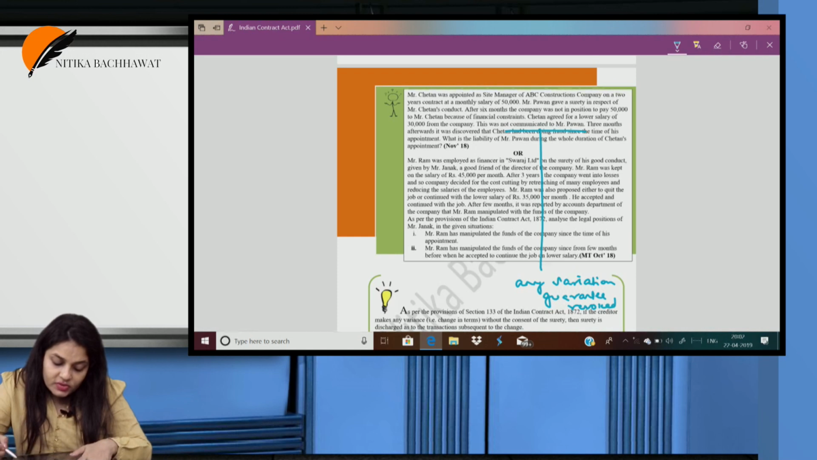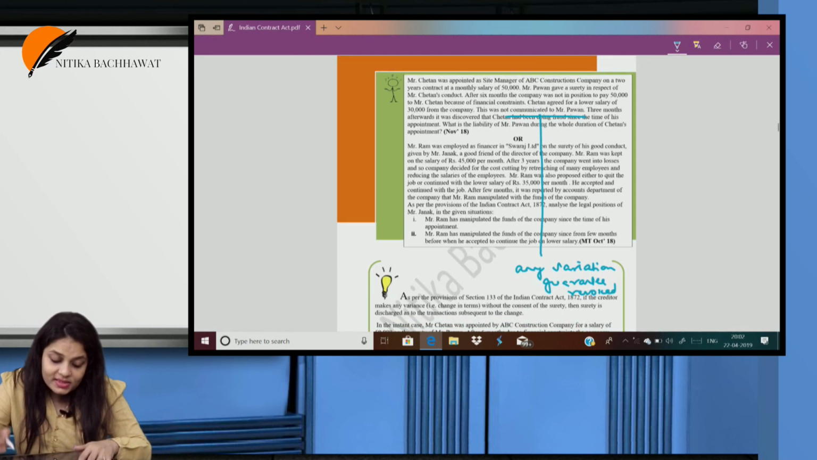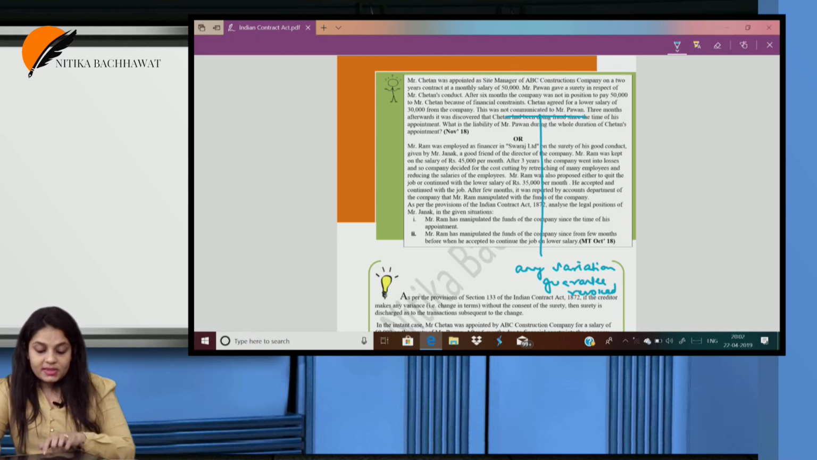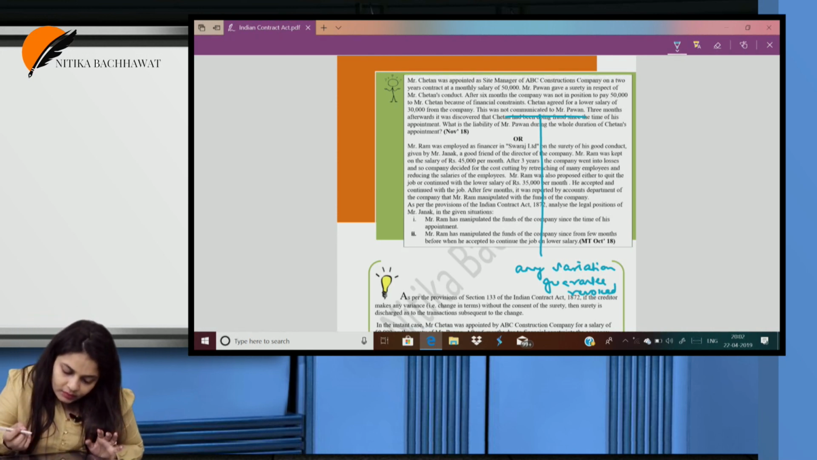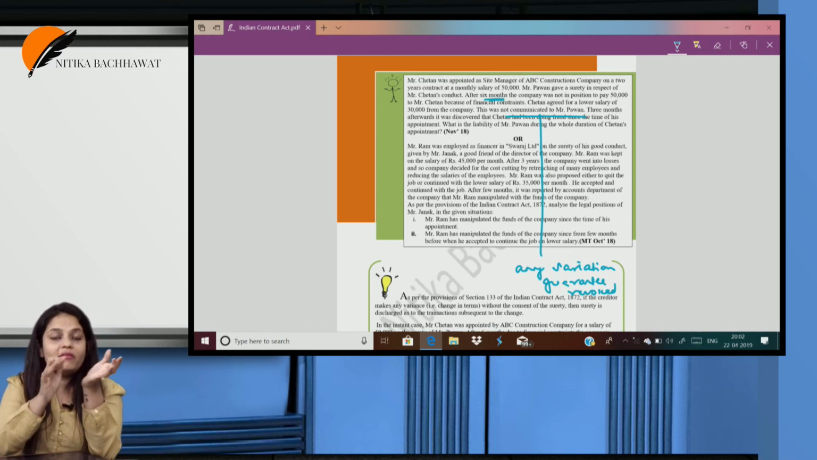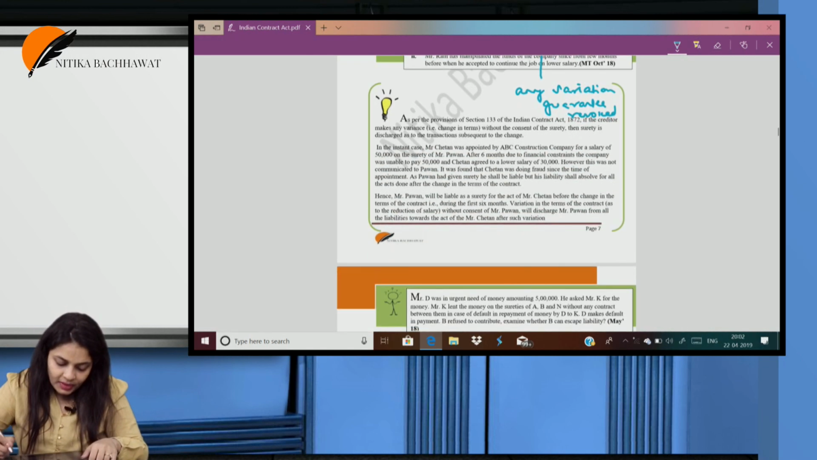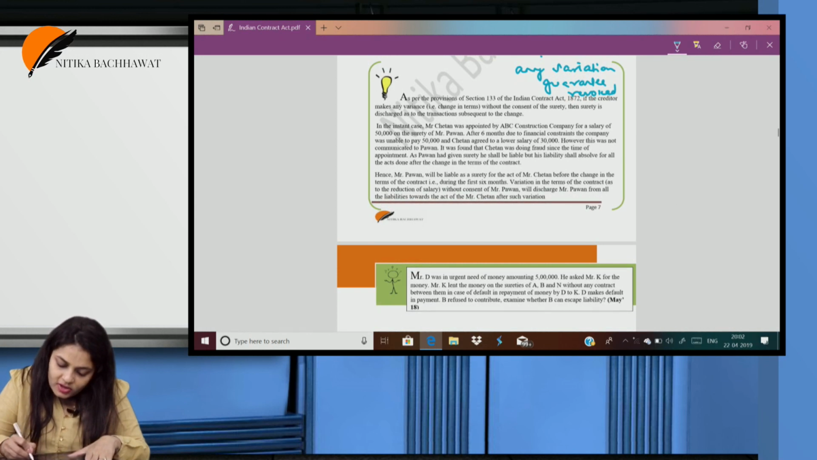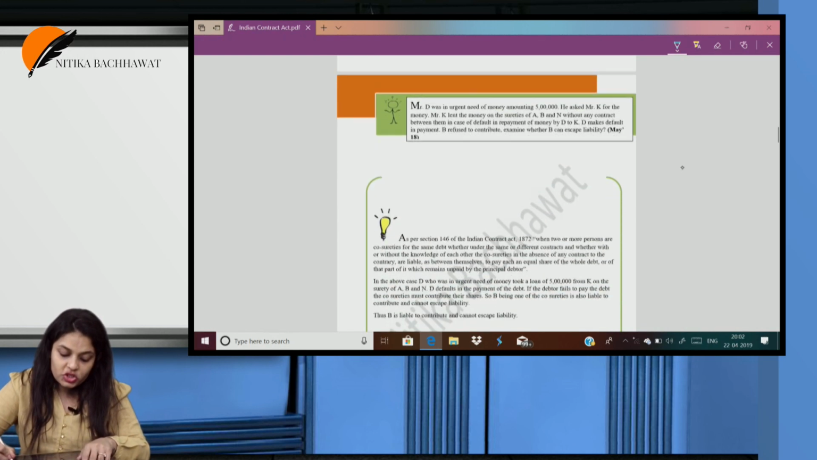Three months afterwards, it was discovered that Chetan had been doing fraud since the time of his appointment. What is the liability of Mr. Pawan during the whole duration? So, till the 6 months, Mr. Pawan is liable. But after the 6 months, anything that is done by him, Mr. Pawan is not liable. So Mr. Pawan will be liable for the acts of Mr. Chetan before the change in the terms of the contract, during the first 6 months. The variation without his consent will discharge Mr. Pawan from all liabilities towards the acts after such variation.